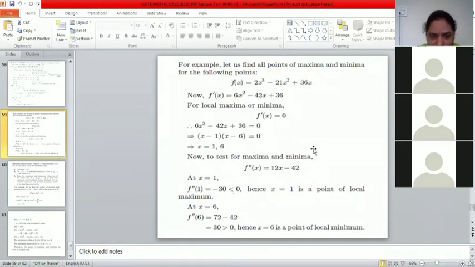So that we find f double dash x, that is 12x minus 42, and for first, if x is 1, we'll get f double dash of 1 is minus 30, which is less than 0. That is what? If it is less than 0, then maximum. It has a maximum value at x is equal to 1. And at x is equal to 6, second point, f double dash of 6. Where is your f double dash? Here is your f double dash. Put x is 6 here, we get 30, which is greater than 0, so it has minima.